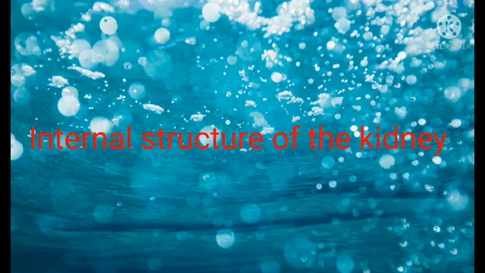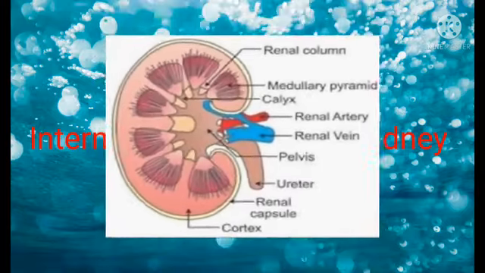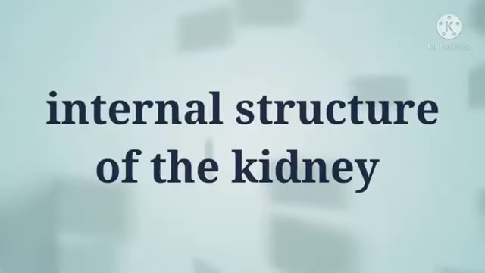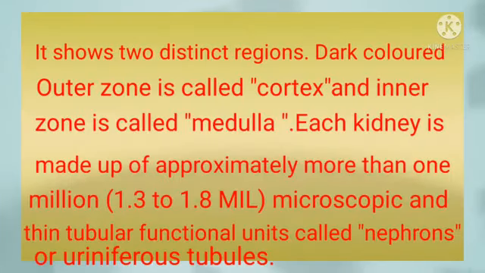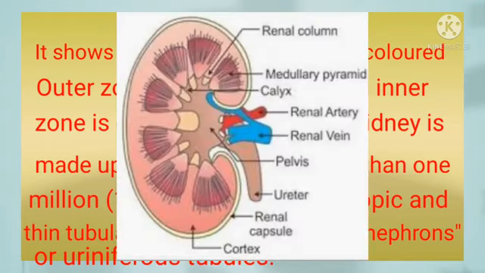Let me explain about the internal structure of kidney. Children, all of you draw the kidney drawing in your notebooks. Internal structure of kidneys: it shows two distinct regions. The dark colored outer zone is called cortex and the inner zone is called medulla. Each kidney is made up of approximately 1.2 to 1.8 million microscopic and thin tubular functional units called nephrons or uriniferous tubules. Do you see the picture?